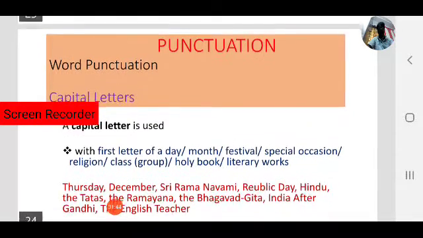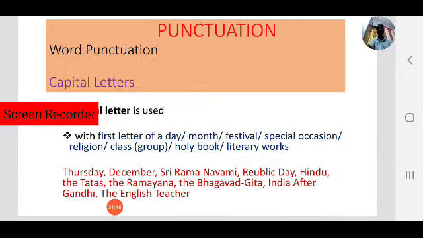Next, class or group, or literary works. The Ramayana is a literary book, and R must be a capital letter. The Bhagavad Gita is also a literary book, a holy book. These two are holy books. The Bible, B must be capital because it is a holy book.